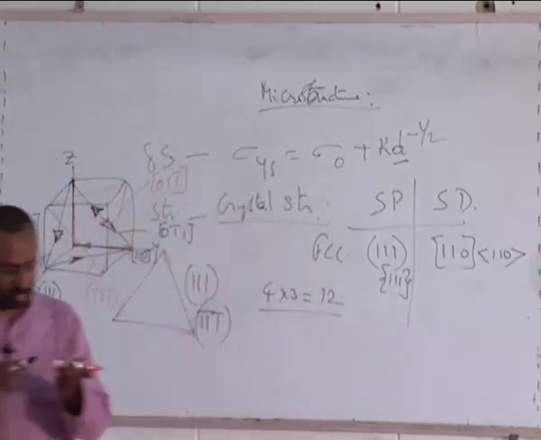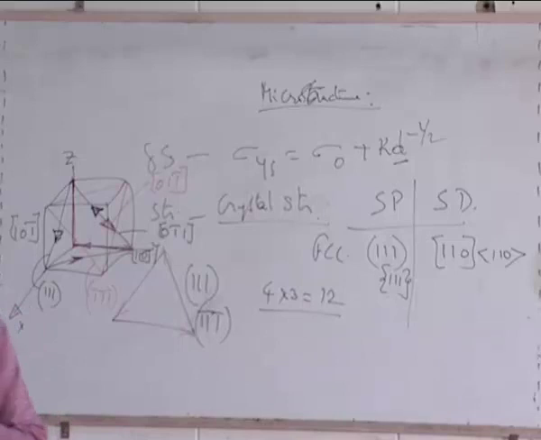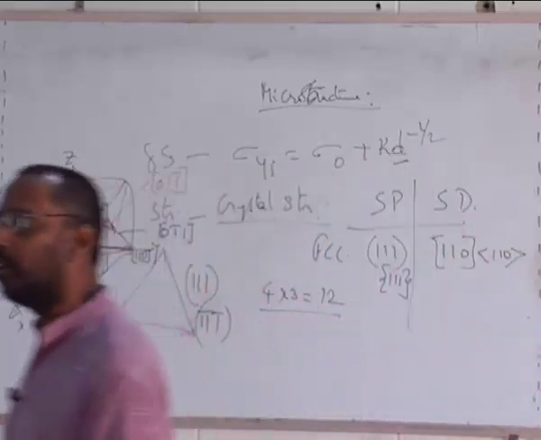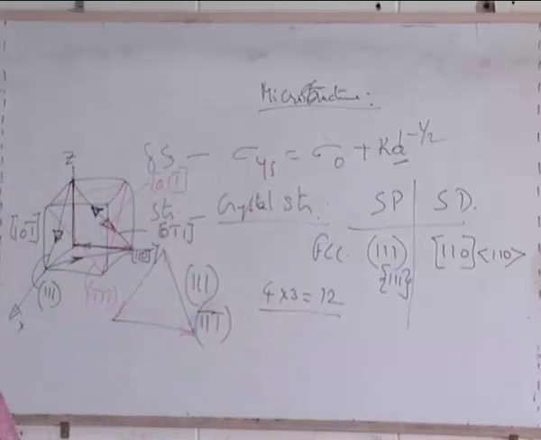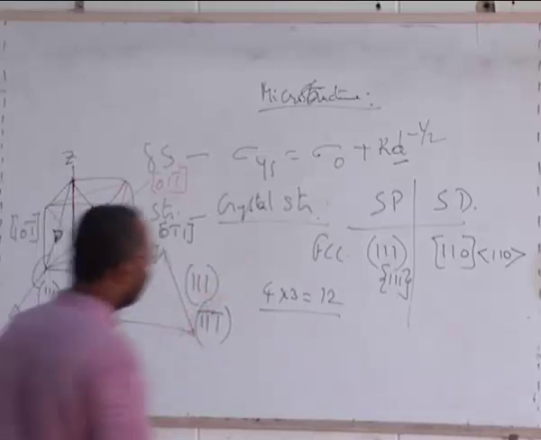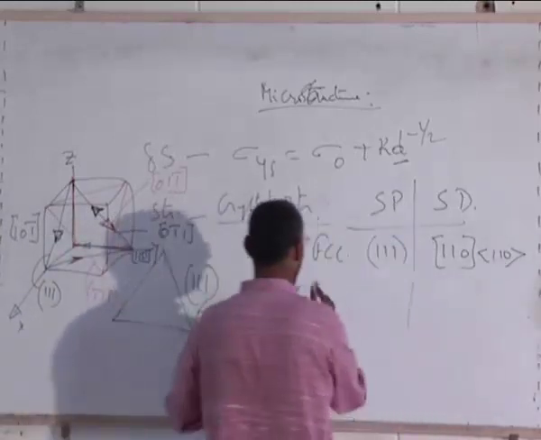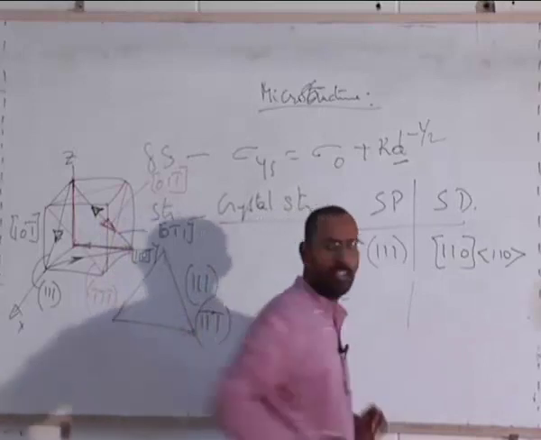These are called 12 slip systems. What do I mean by 12 slip systems? There are 12 combinations of plane and direction in which a slip can occur, in which the dislocation can move. Now if I jump to the next one, what is called the BCC, somebody has to tell me what the slip plane and slip direction are.